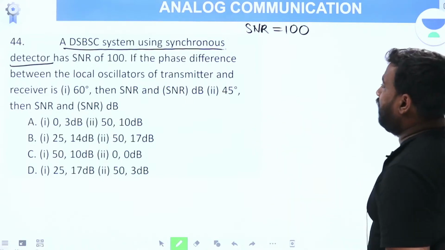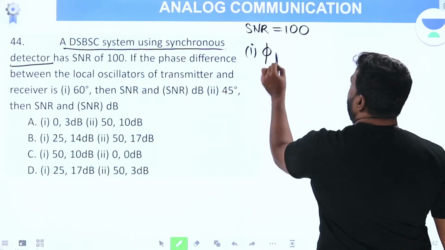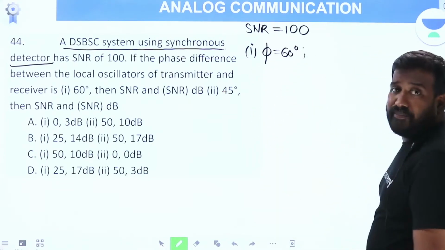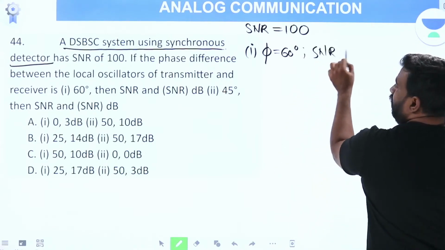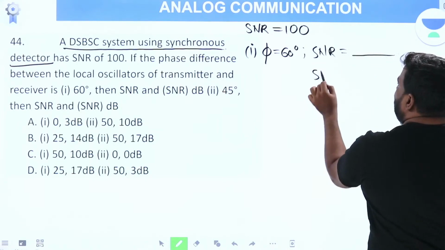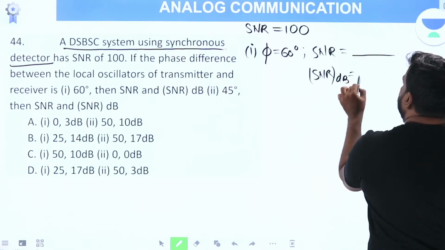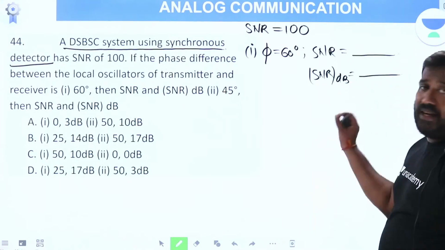So if the phase shift between the transmitter and receiver, that is phi, is 60 degrees, it is asking: find the SNR value and find SNR in decibel.